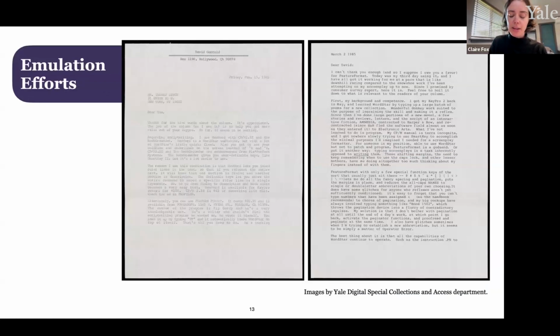I'll close by highlighting two items in this case that I think illustrate this idea of building shared expertise about software. There are two letters in this case, which you can see in this slide. I know it's a lot of text, between Thomas Disch and another science fiction writer named David Gerrold. Disch wanted to purchase screenwriting software that would appropriately format his scripts, and he reached out to Gerrold to ask him whether he had any favorites. Gerrold recommended a software program called Feature Format, which had been developed by another screenwriter, and he provided Disch with a list of recommended keyboard shortcuts and other insights into using the software. Disch wrote back to Gerrold with his own feedback for the software once he'd purchased and used it himself.